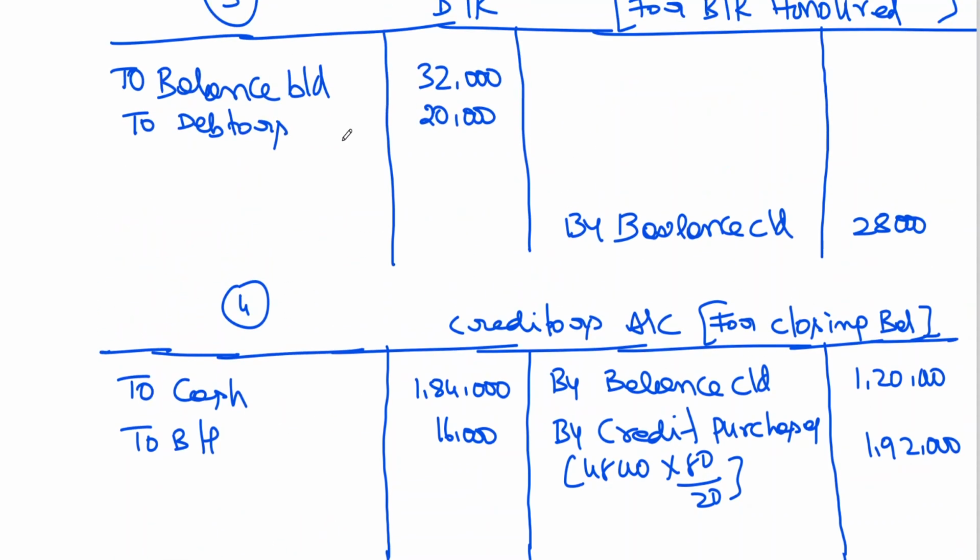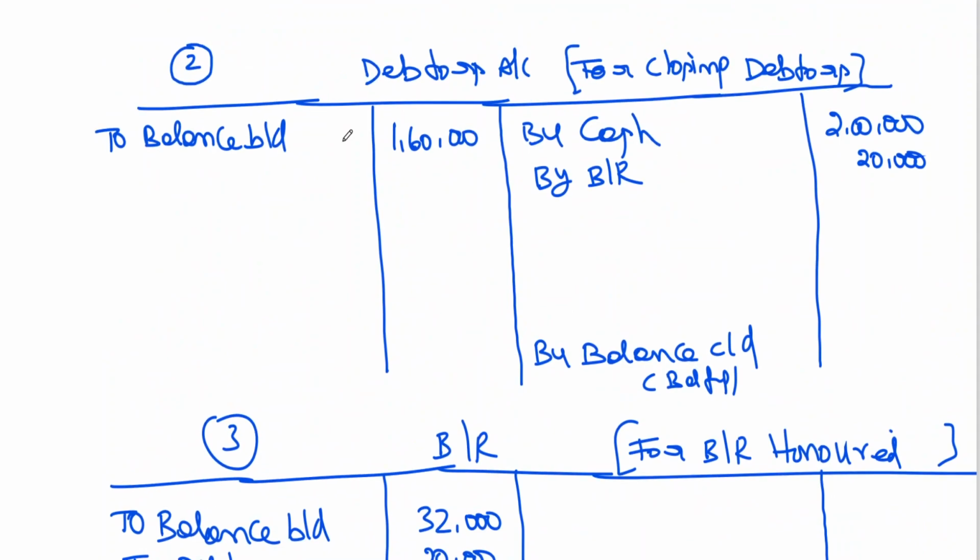Here, credit sales, debtors account, sales, 80,000 into 80 by 20, 3 lakhs 20.